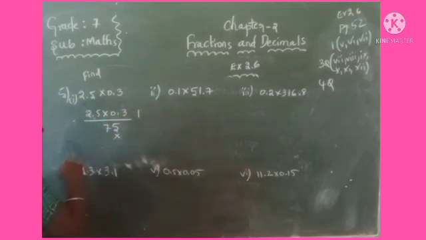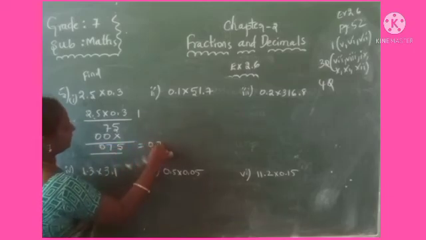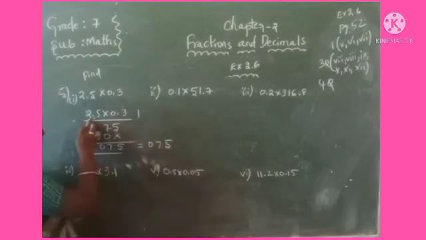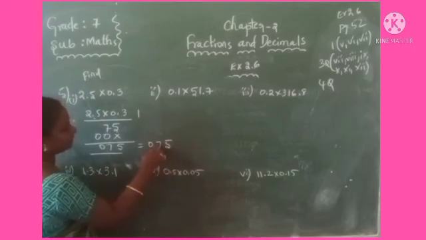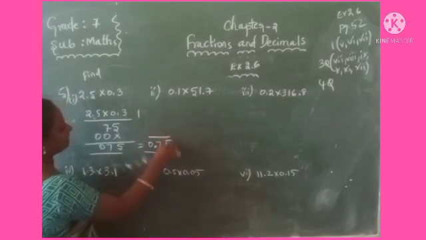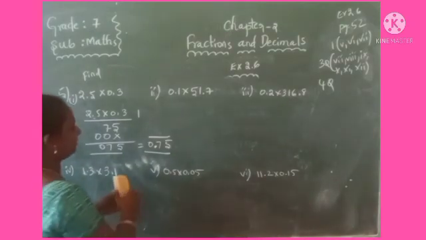Then the answer is 75. Here we have to count the decimal digits: 1 and 2. Right side you have to give 1, 2 places before that. 0.75.